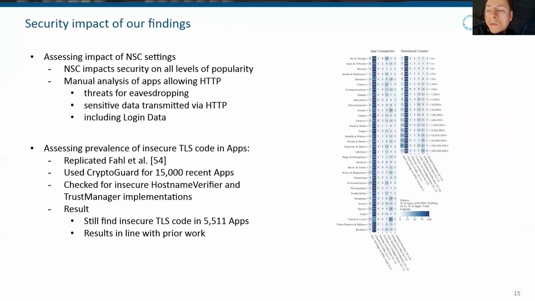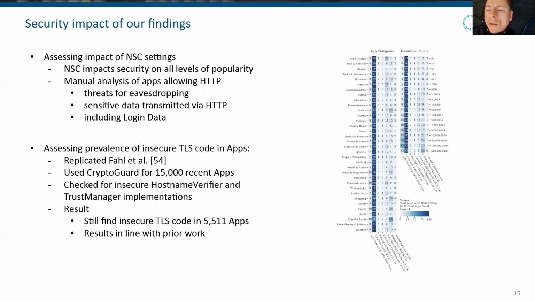Putting these results all together regarding our findings from NSC, we find that NSC impacts security on all levels of popularity in apps, as we can see from the results on the right here. It is not only used by unpopular apps, but also by apps with millions and hundreds of millions of users.